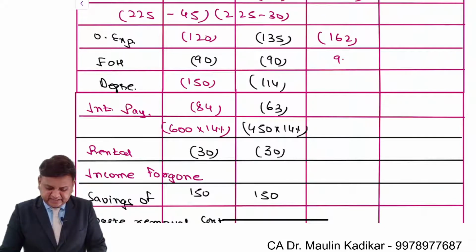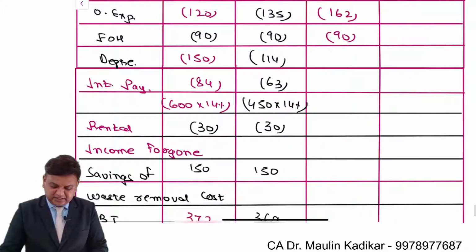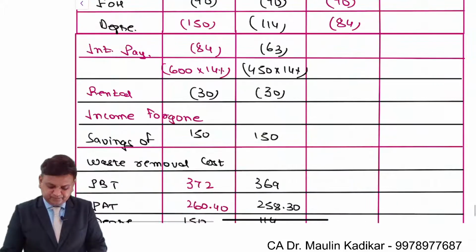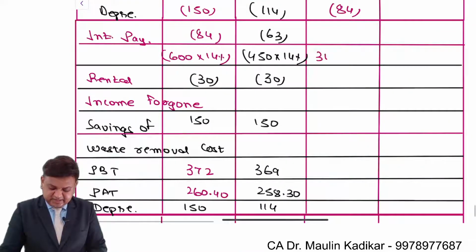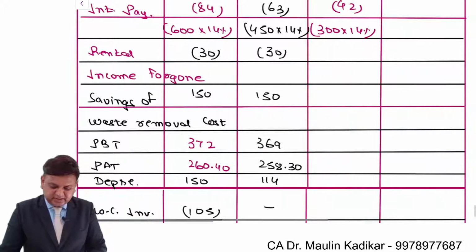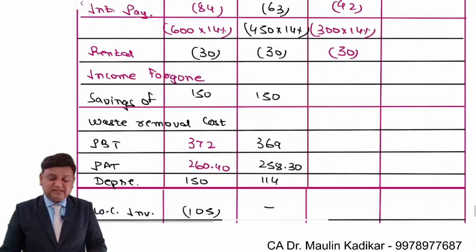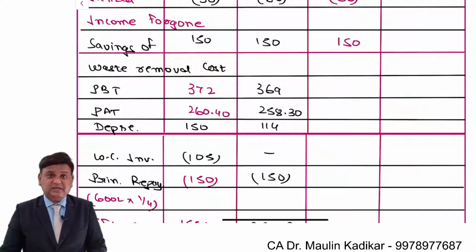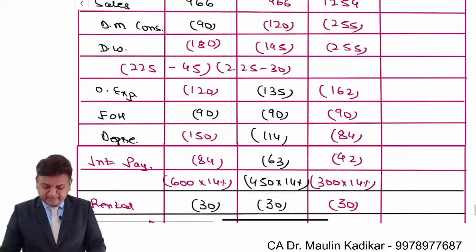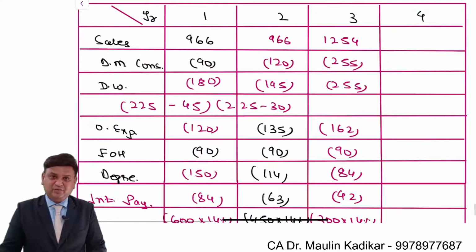Factory overhead same, 90. Depreciation as given to us in the question, 84. The amount of interest payment will fall to 300 lakhs into 14%, that is 42 lakhs. Rental income forgone is a cash outflow of 30 lakhs. Savings of waste removal expenses same, 150 lakhs. And based on that, the profit will be found.